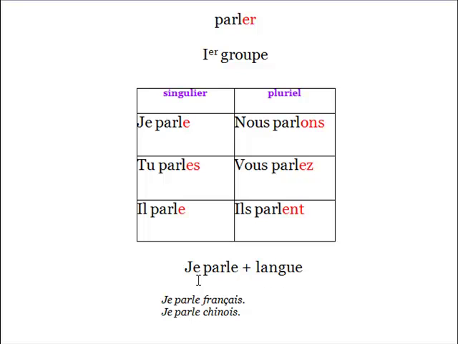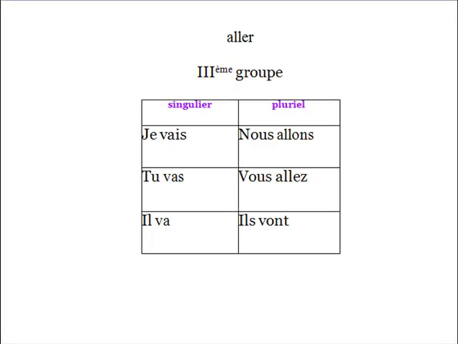So you just say je parle and then all the languages that you can speak. Okay, for example, we can say je parle français, je parle chinois. Okay, you can say the same thing for yourself and for any other people you know as well.